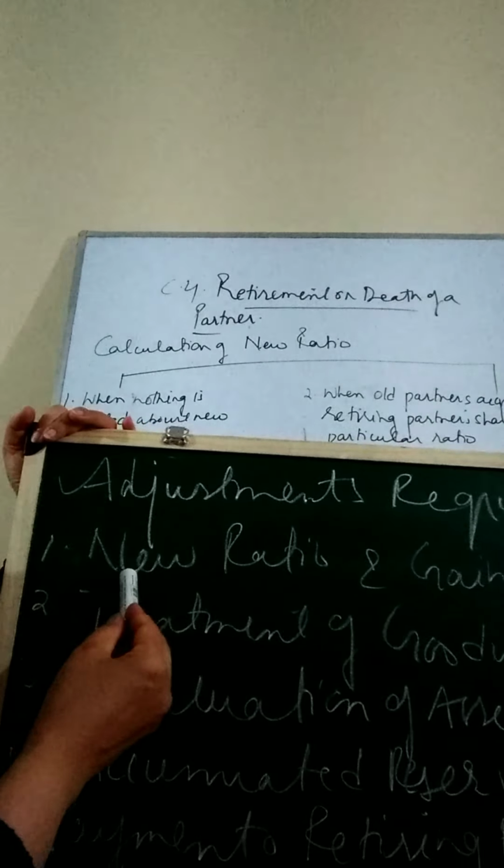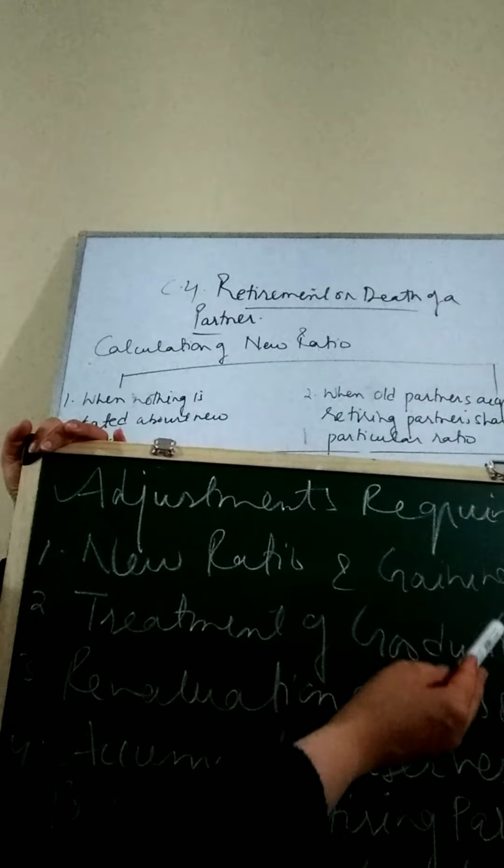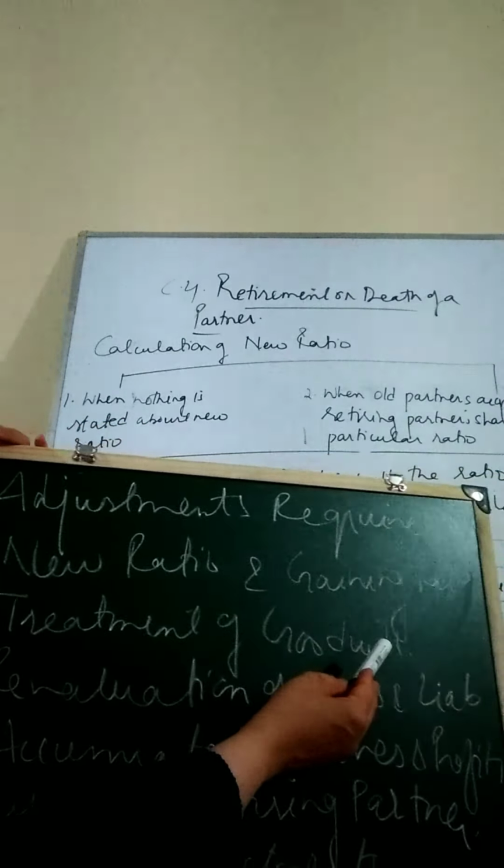The first adjustment will be the calculation of new ratio and gaining ratio. This time we will be having gaining ratio, not sacrificing ratio, because when the partner leaves, he also leaves his share, and the remaining partners, the old partners, will have to gain from his share whatever he has left. The second treatment shall be treatment of goodwill, then the next treatment will be revaluation of assets and liabilities. Then we have treatment of accumulated reserves and profits or losses, you may say.